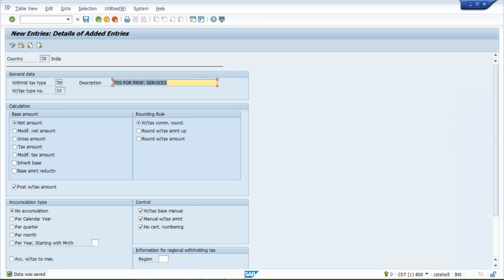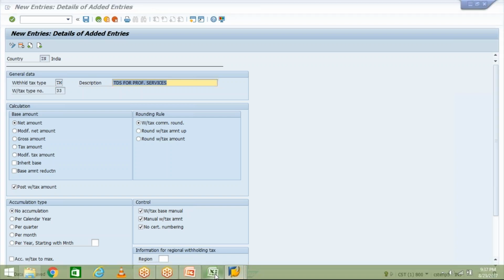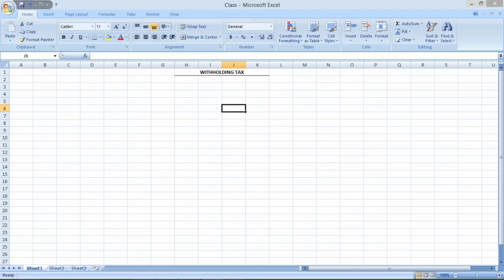Now here, generally, why are we going to define the tax type? Okay. So tax type, generally, what will happen? Tax type is going to determine the tax percentage, whatever tax percentage we are going to charge. Let's suppose vendor has sent you an invoice of 100 rupees and 10 rupees service tax they have charged, so